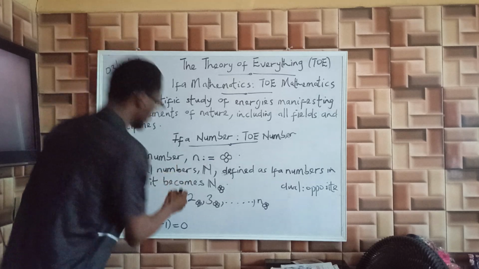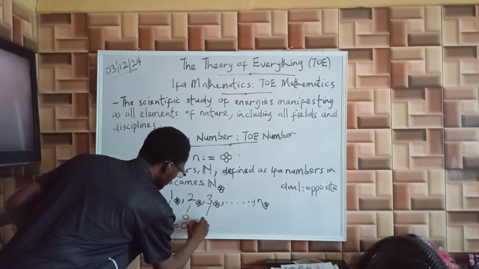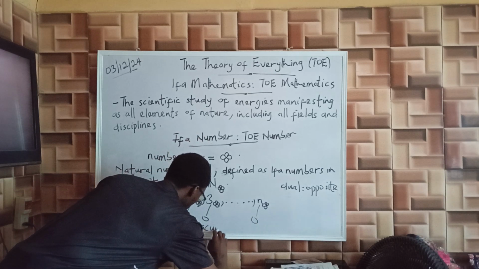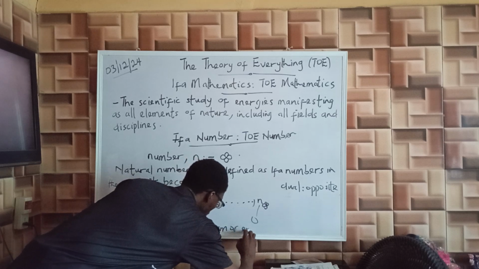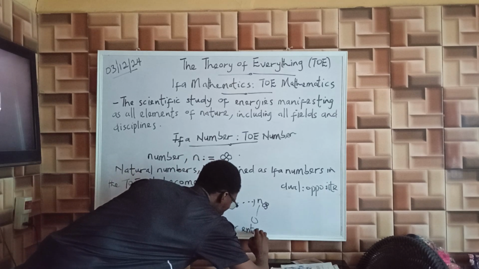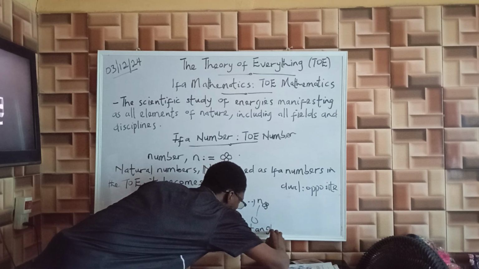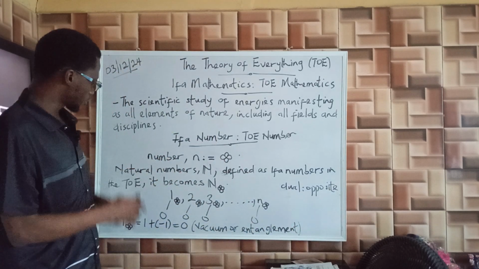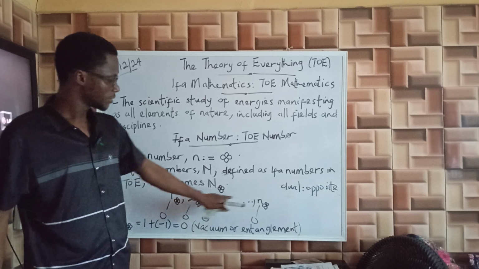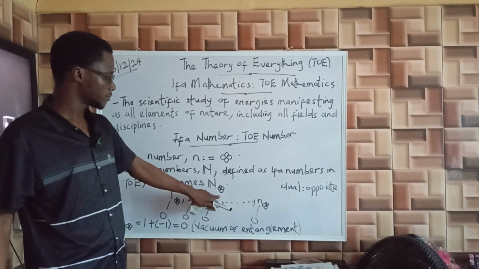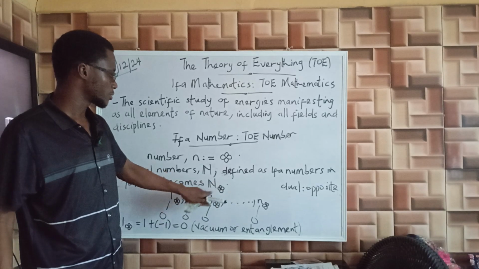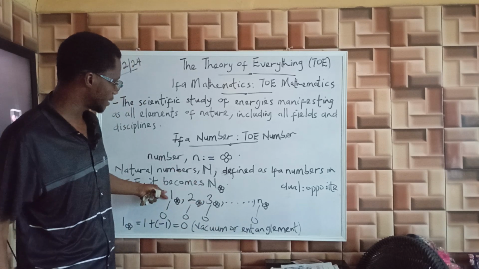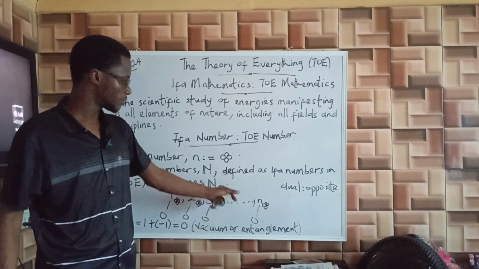So all these numbers here, they are zeros. These are zeros. So they are just vacuum. So they give us vacuum or entanglements. So this is the composition operation that we have done here. You can do the same thing for any of the objects of the universe of natural numbers, of this infinite set. So these are zeros of vacuum. They just represent energy. That's the energy of these natural numbers.